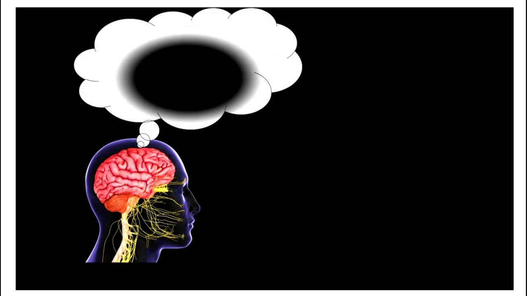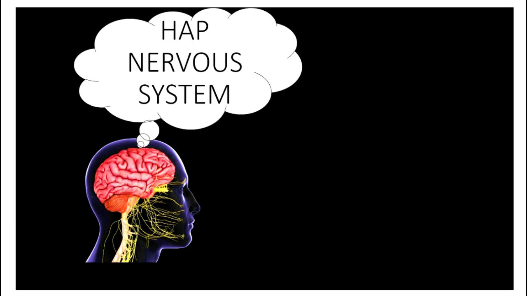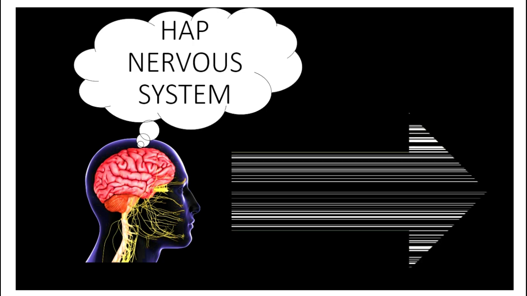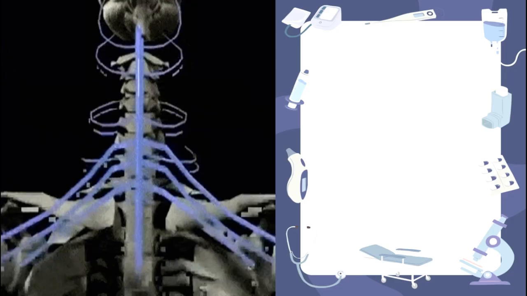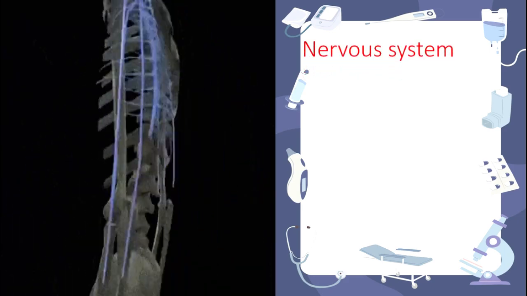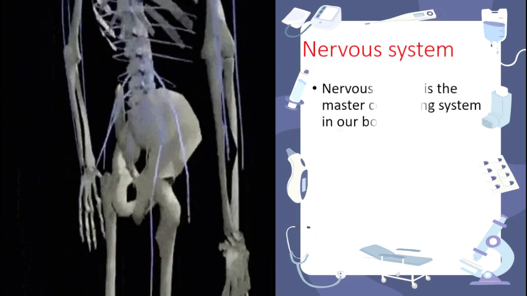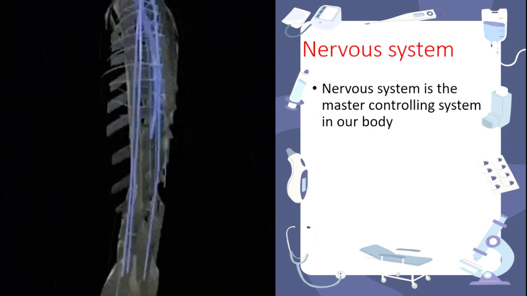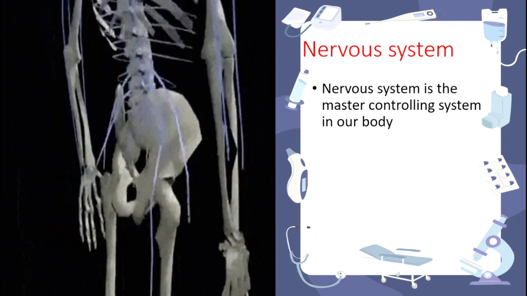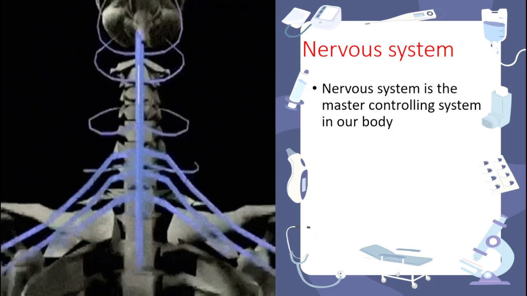Today we are going to see about the nervous system in HJP, a revised question paper for everyone in Form D. So first let us see what the nervous system is. We know that the nervous system is the master controlling system of our body. It controls all parts of the body and each and every visceral organ, that is the digestive system. Most of the organs are protected by the nervous system.